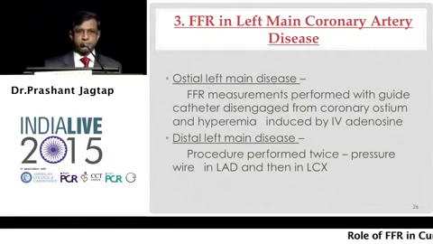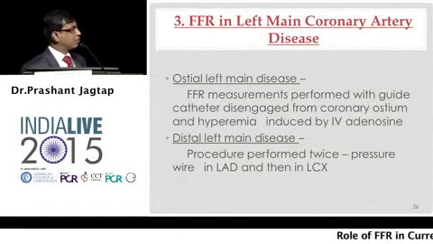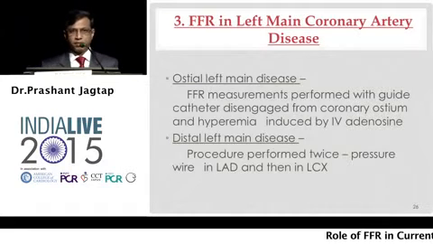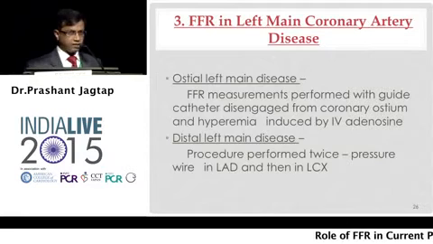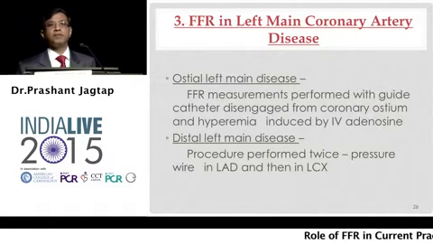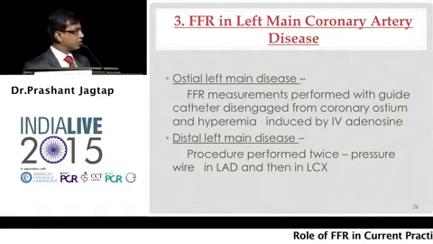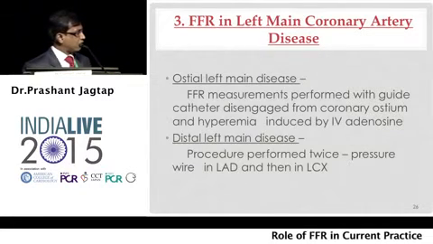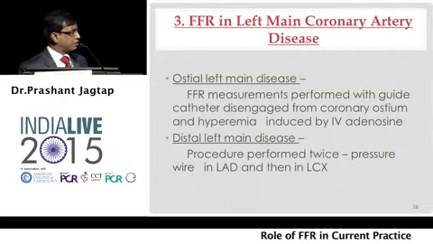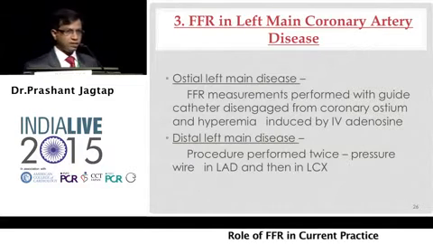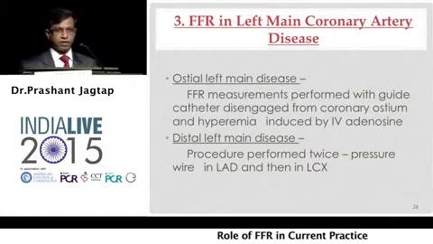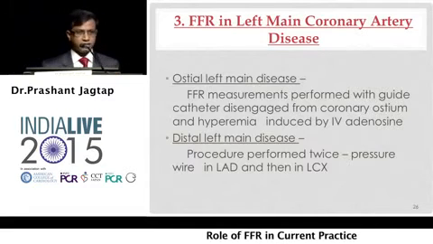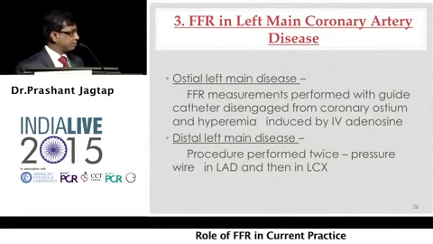Coming to the third important category, left main coronary artery disease. Maybe about 5% of cases in your practice are left main disease associated with distal coronary artery disease. Certain important points to remember: in ostial left main disease, the FFR measurements have to be performed with the catheter disengaged and hyperemia induced by IV adenosine. Our routine protocol is to give intracoronary adenosine, but in certain situations like this, we give IV adenosine.